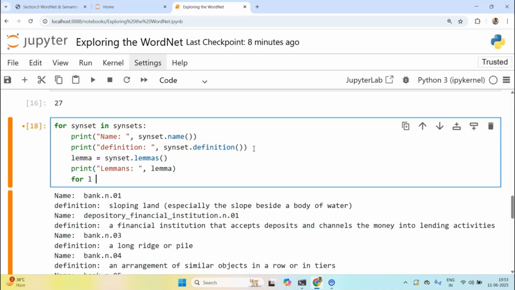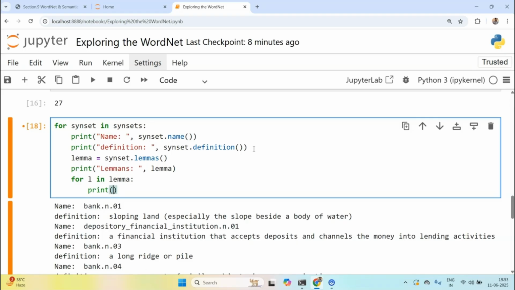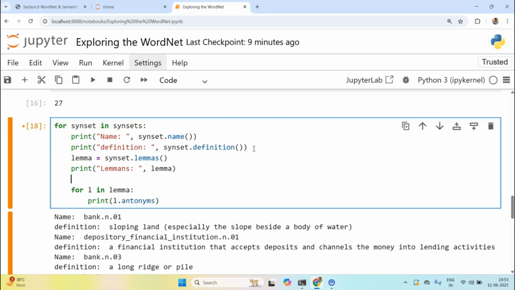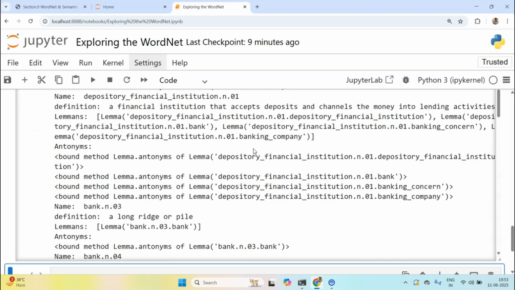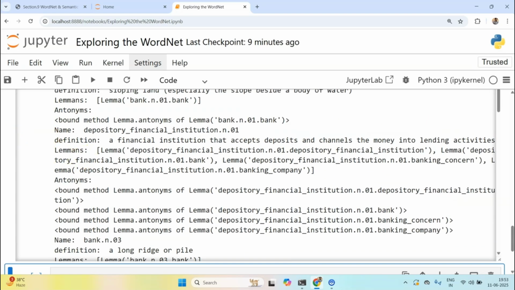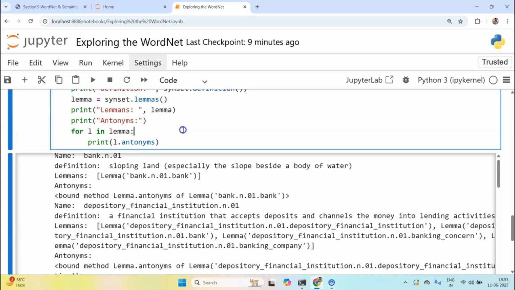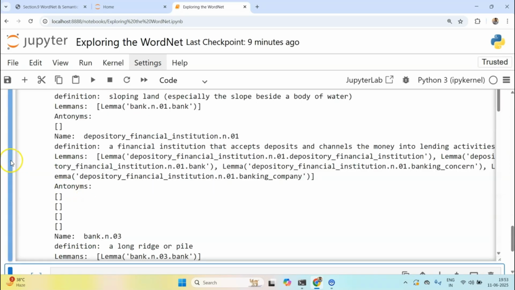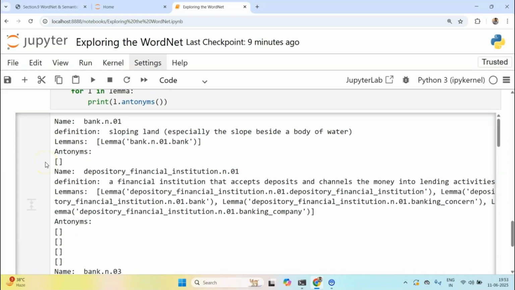Now for lemma L in lemmas, I'll print out L dot antonyms, and I'll probably print antonyms as a heading. So let's print it out. I think I must have done something wrong. I think I need to call the method itself, right? Let's see what we have got. Currently antonyms is empty.